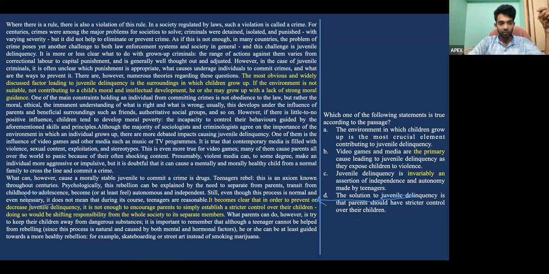This part about not being enough to encourage parents is of paramount importance, because it makes D an opposite answer. Whereas if you look at B and C, you have the words primary cause and invariably, which both make them extreme answers. So we're going to be eliminating B, C, and D. A comes from the first part of the paragraph, so our answer will be A.